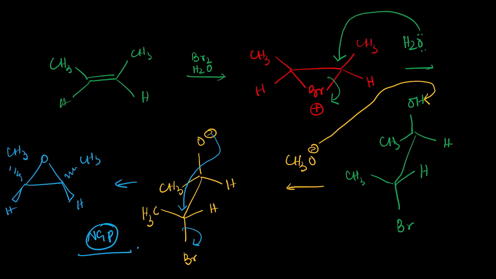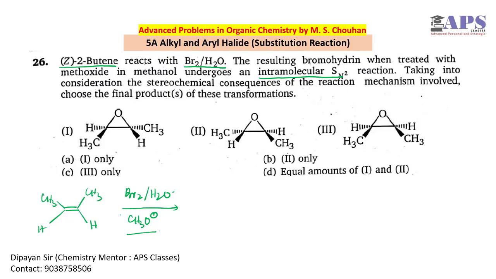So this is given in the question. This is our final product, and this should be the proper or correct answer, but this answer is given as an equal amount of 1 and 2, which is completely wrong.